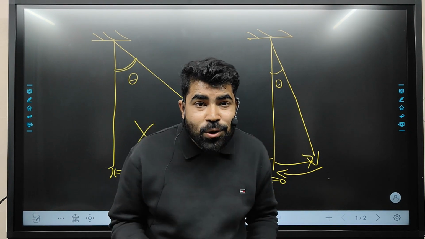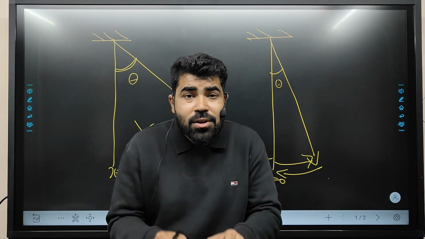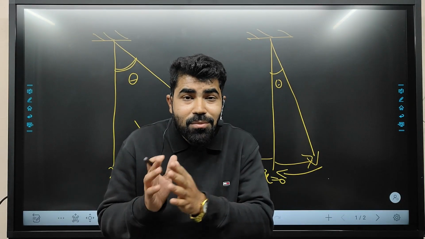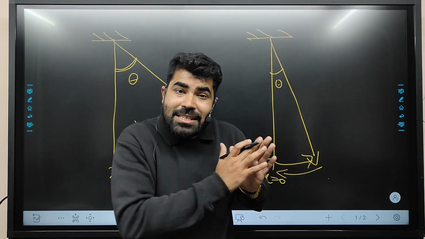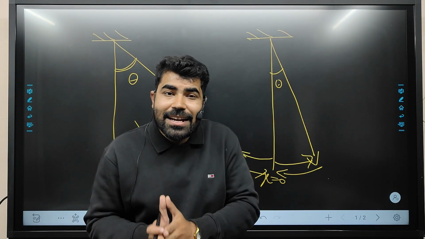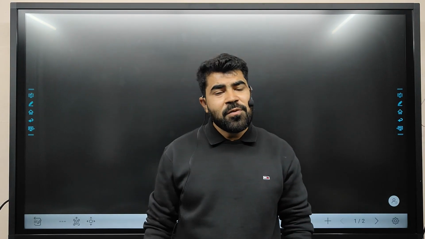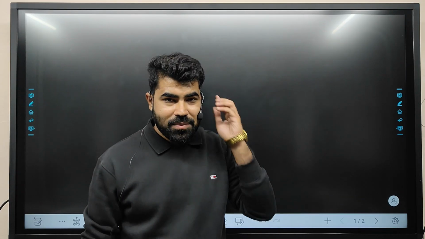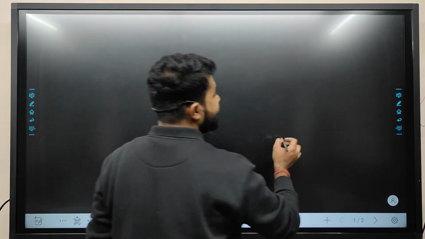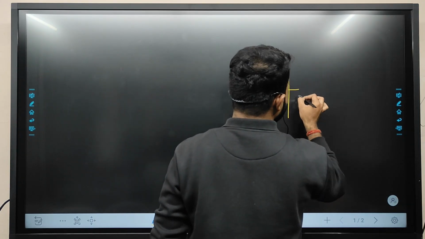So what is our conclusion? Only the oscillating motions which have a straight path are considered as SHM, simple harmonic motion. Now we will find out the acceleration in simple harmonic motion. Let us consider one simple harmonic motion, that of a spring.